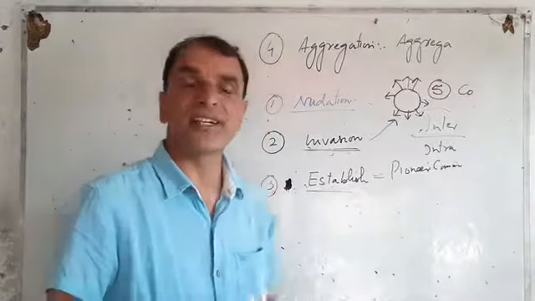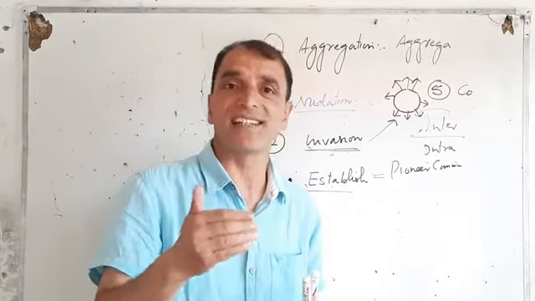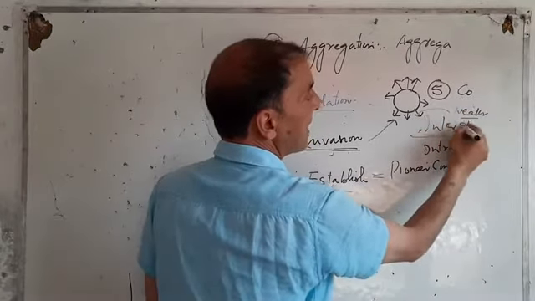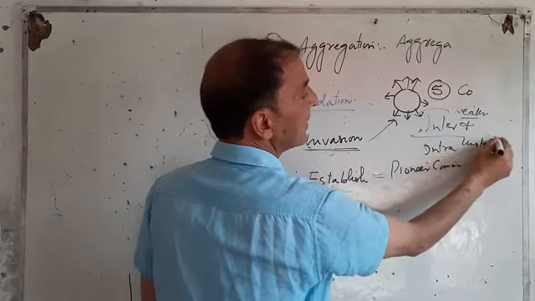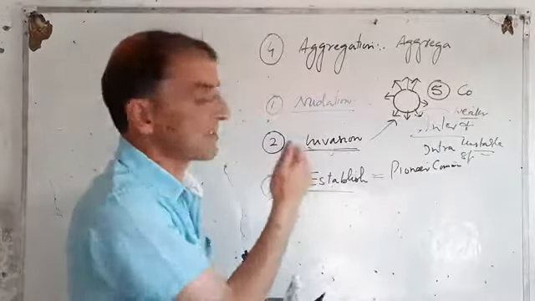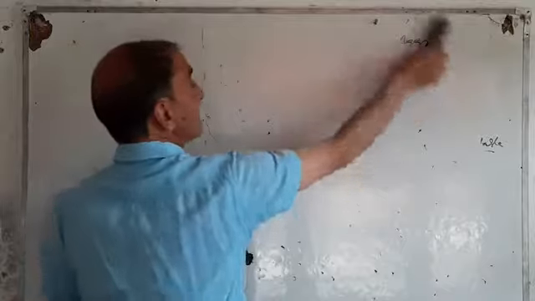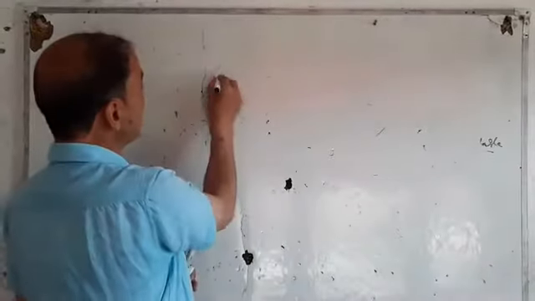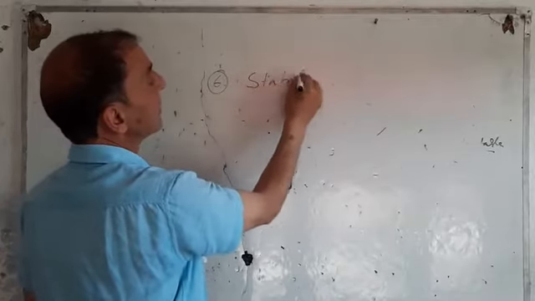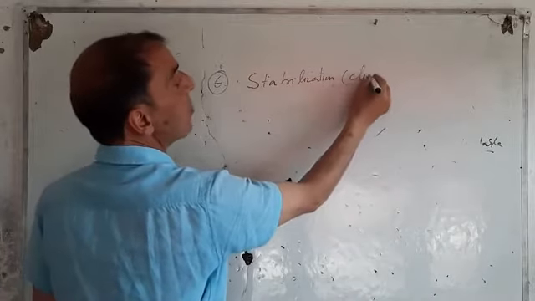And during this competition, we see that weaker and unstable species are eliminated. This is the fifth step. Now let us go for the sixth step. The sixth step is the stabilization or climax. It's also called climax.